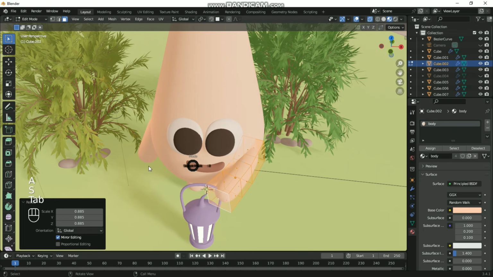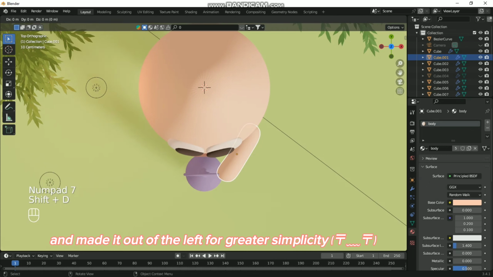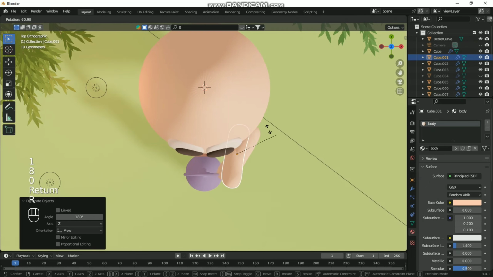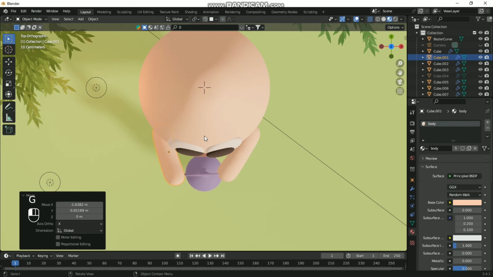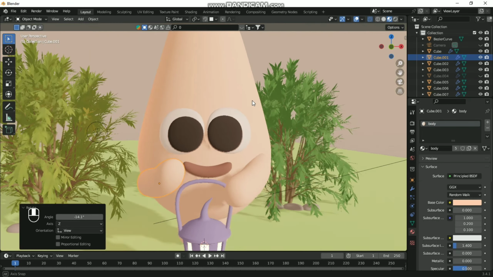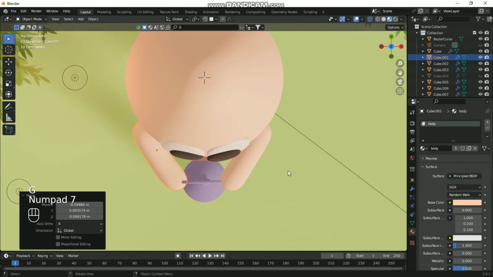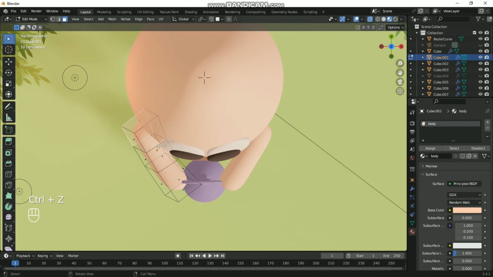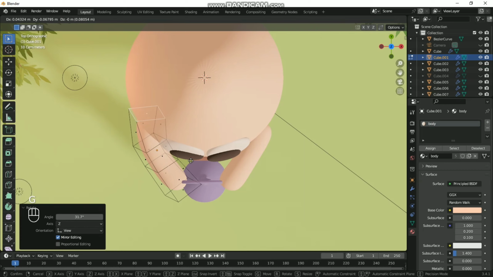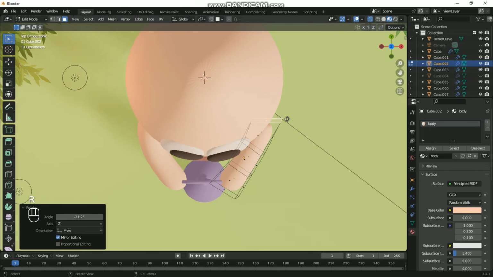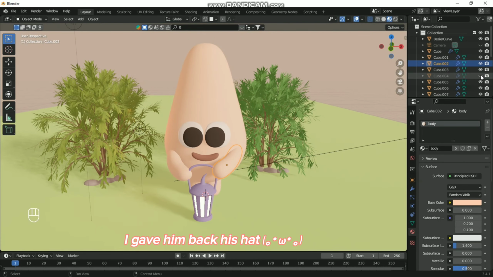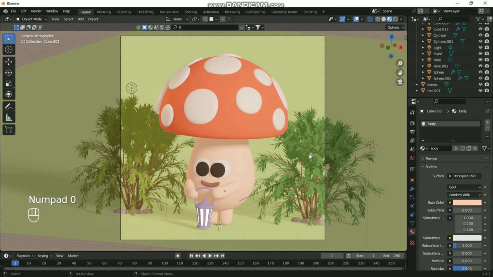I decided that he didn't need a right hand and made it out of the left for greater simplicity. I gave him back his hat.